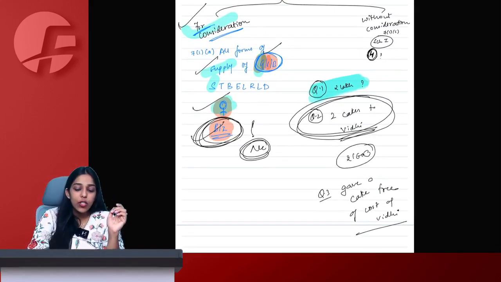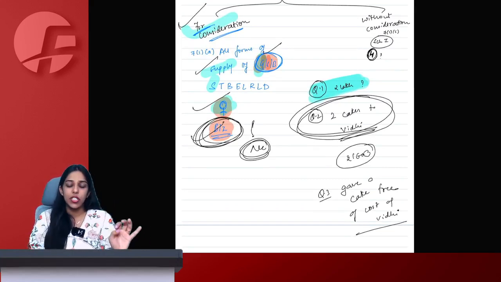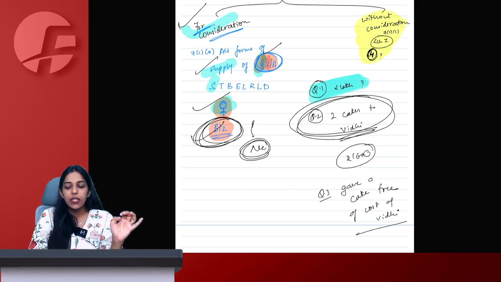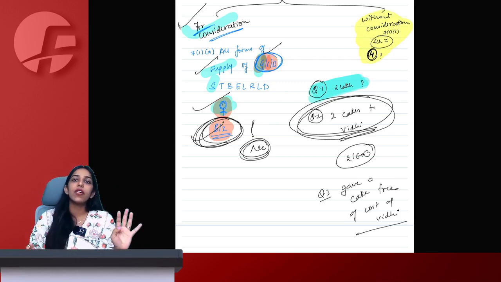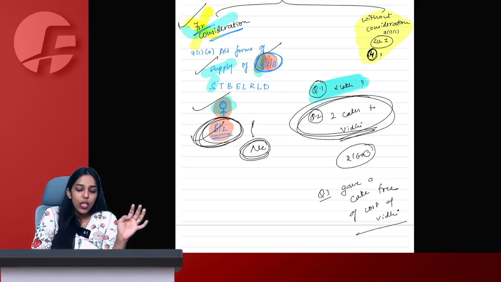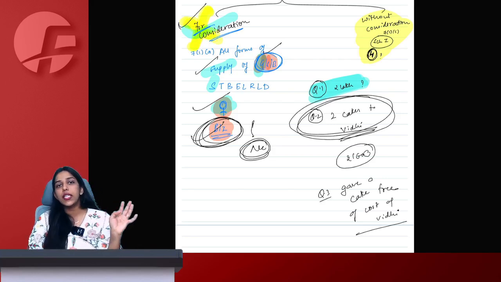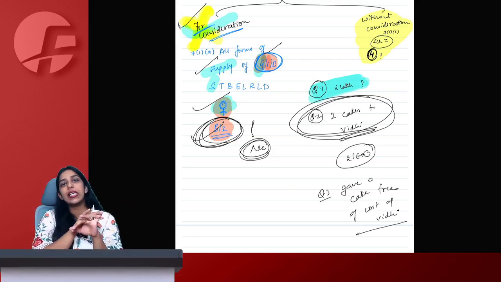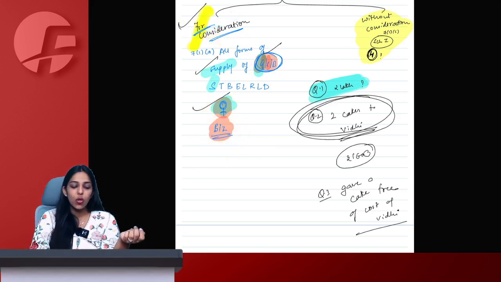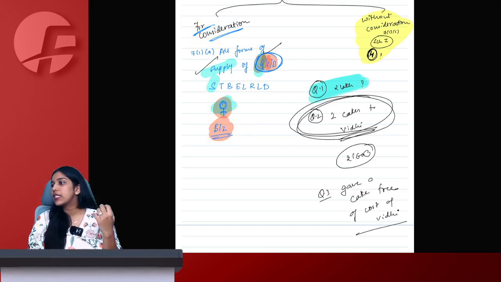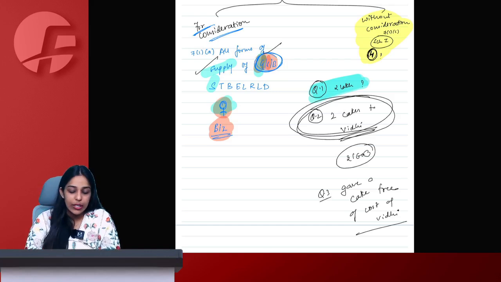No, ma'am, because golden rule simply says no consideration, no supply. We simply know this much, that there are 4 activities that will be considered as supply without consideration, but we are not aware of the 4 activities till now. So as of now, whatever we have studied, we simply know that if it is not for consideration, then there's no need to check any other thing. Now, if you see other things, you can say that yes, it is a form of supply. We have transferred the cake. I am a person. It is my business working with the cakes. But since there is no consideration, I cannot treat it as supply. Understood how to see all the conditions together concurrently?